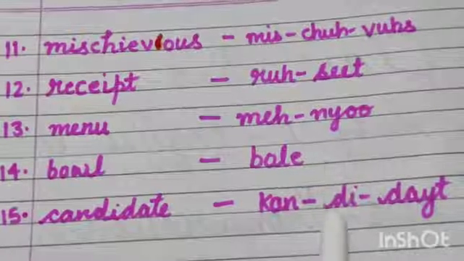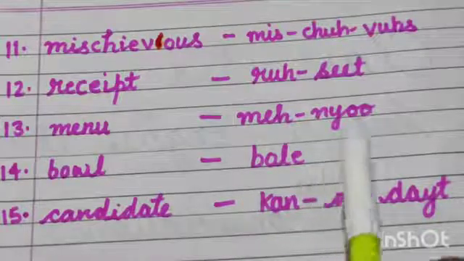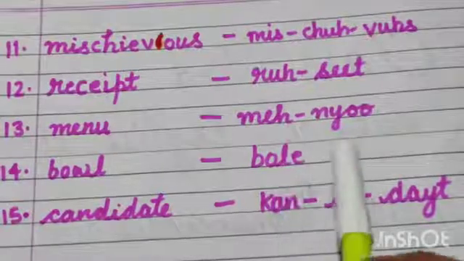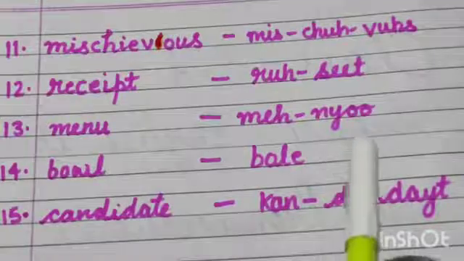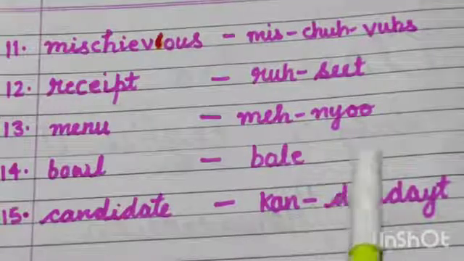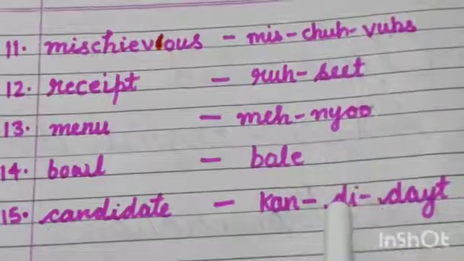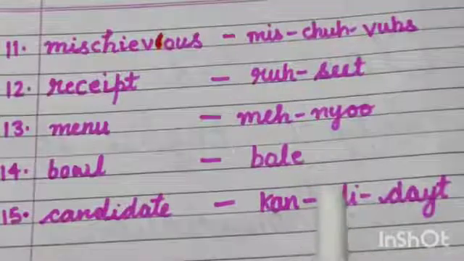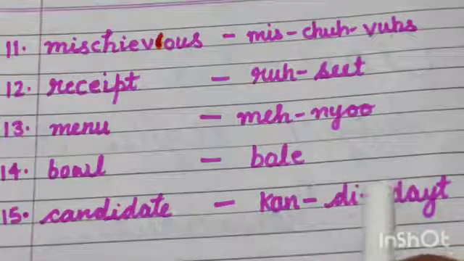What you all have to do is practice speaking them. When you start practicing in your daily life, definitely you get the right pronunciation of these words. I have given you the right pronunciation also.